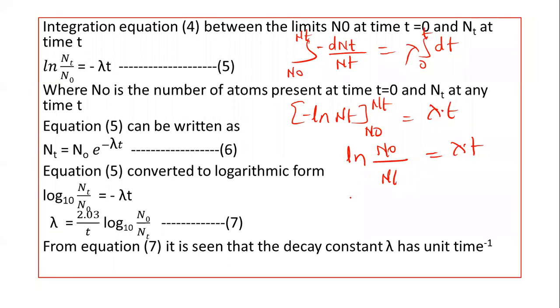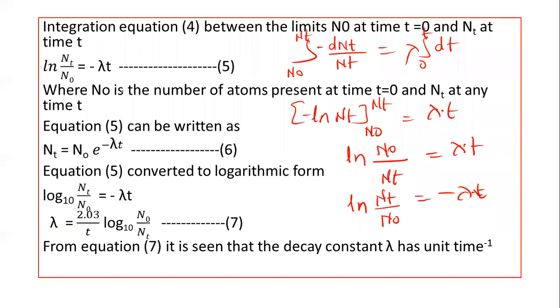We can write the same equation in this way also: ln Nt upon N0 equal to minus lambda into t, because the denominator goes to the numerator, so the sign will change. So you can see here ln Nt upon N0 equal to minus lambda into t.